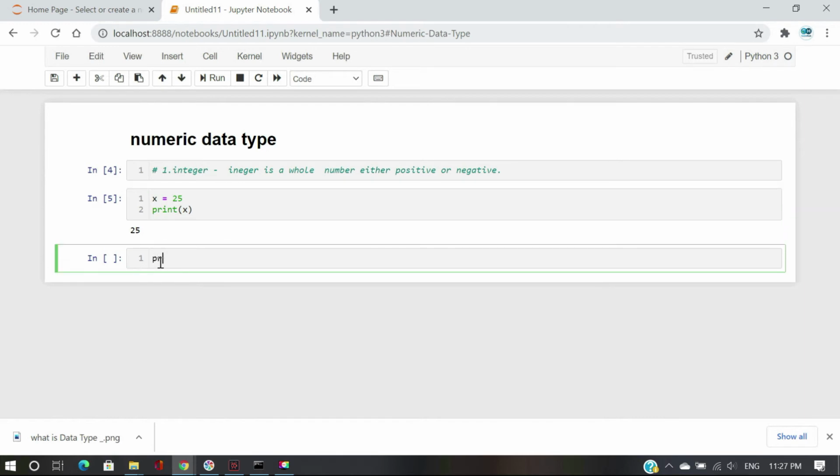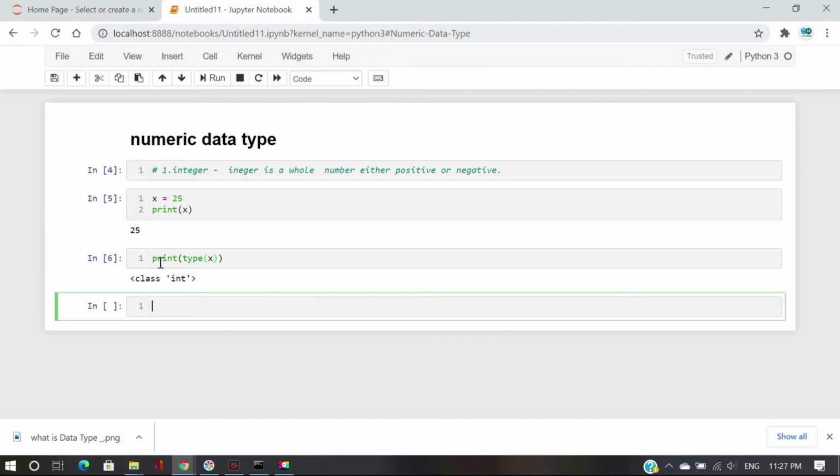Let's check whether x is an integer or something else. We type print type x. There we go: class int, integer. It means it is an integer.